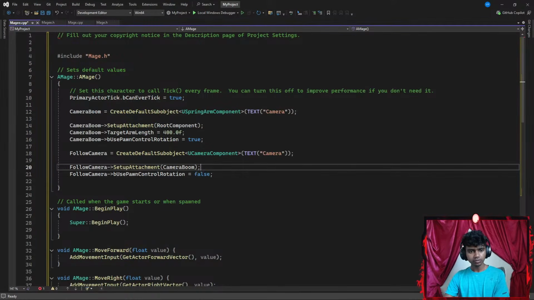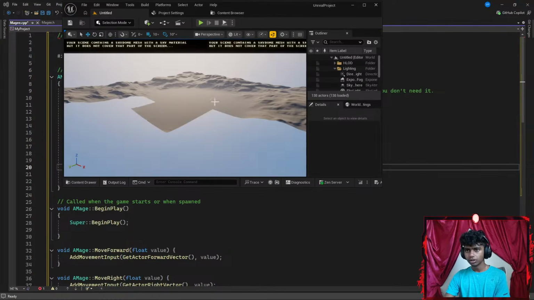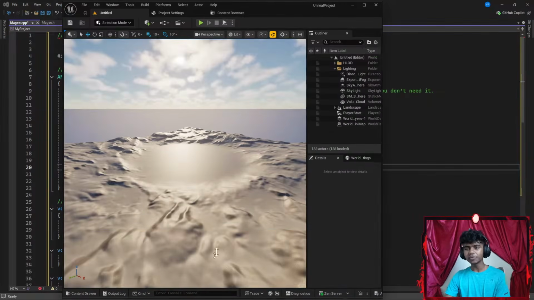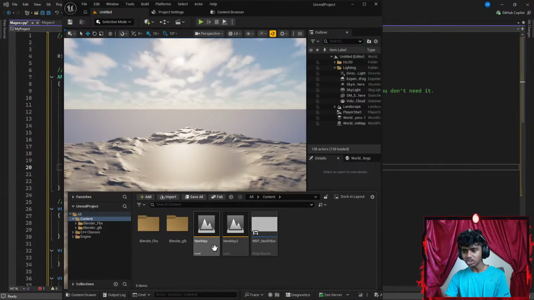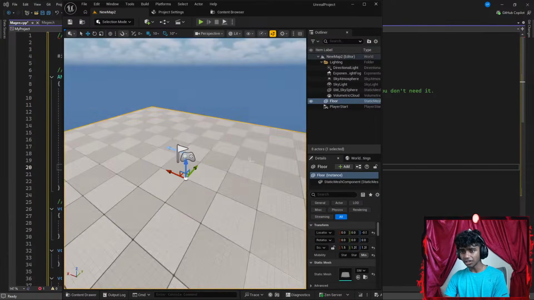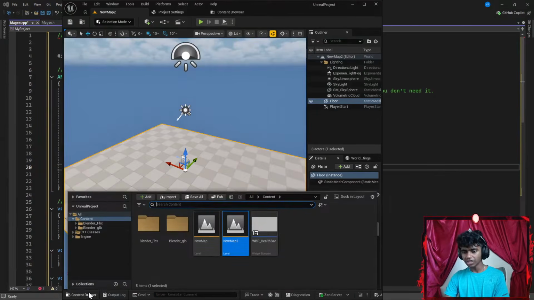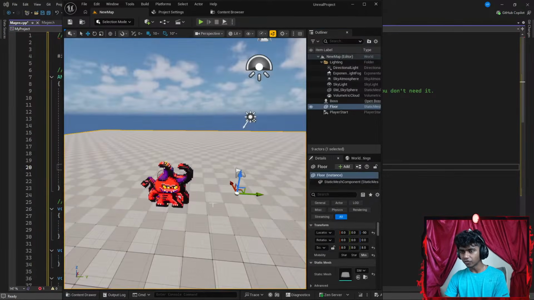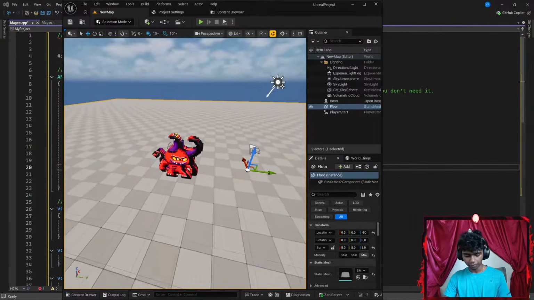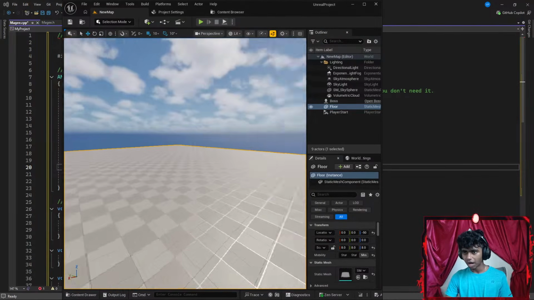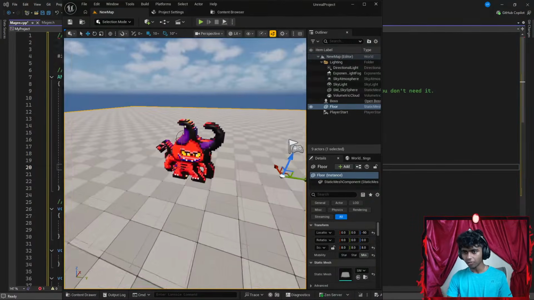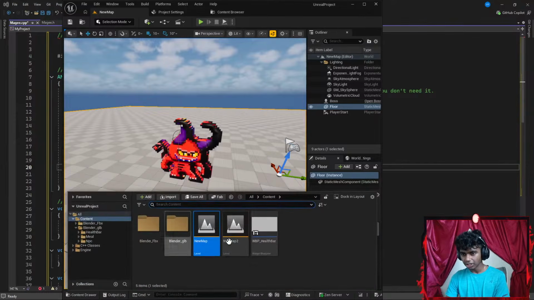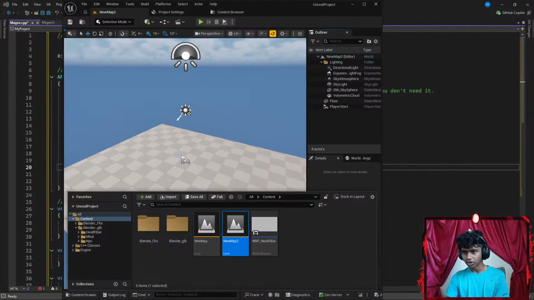Let's see. Okay, there we go. Let's go ahead and extend this. Now, this is my last stream's project, so if I go to the content drawer and load my second new map. There is no way I didn't save my... Okay, I did save my blenders and stuff. What if I go to my first map? Okay, there we go. My first map does have my... Okay, it has my major, but why am I going really slow up here? There's my camera. Maybe I go to the content drawer. What is my WBP health bar? Fine, let's go to my second map.